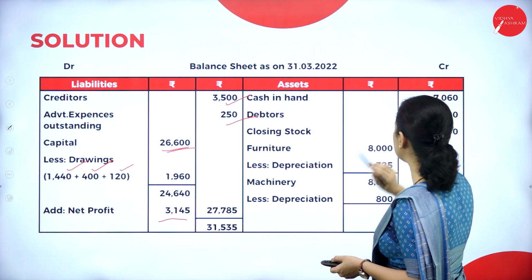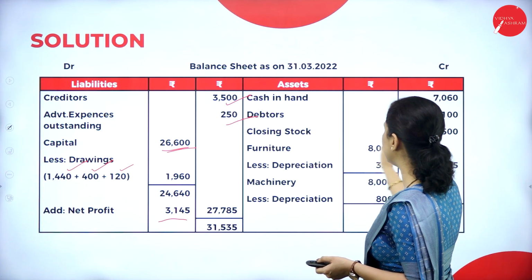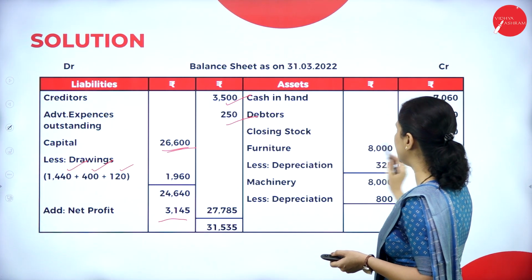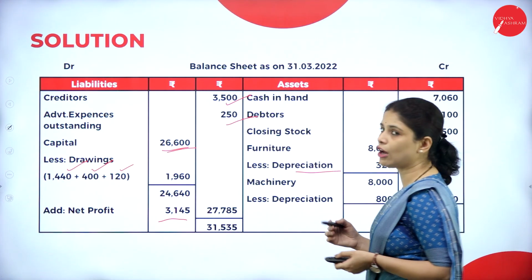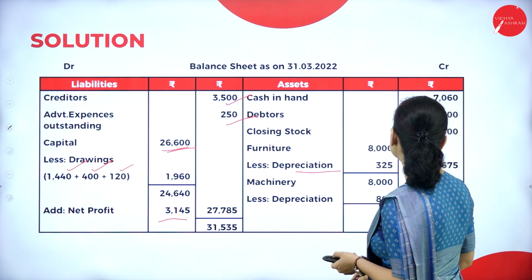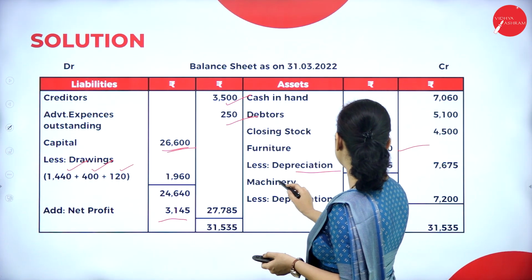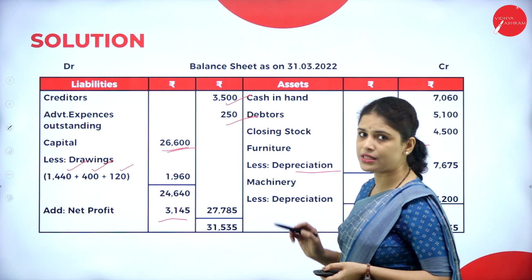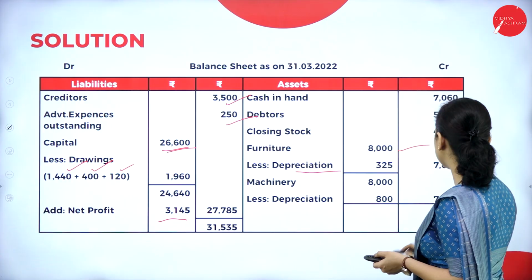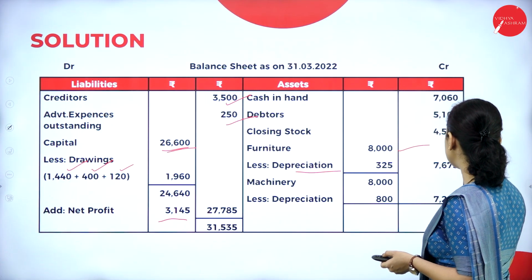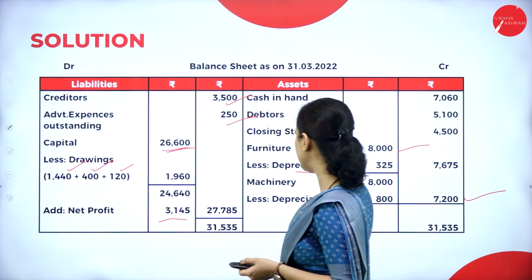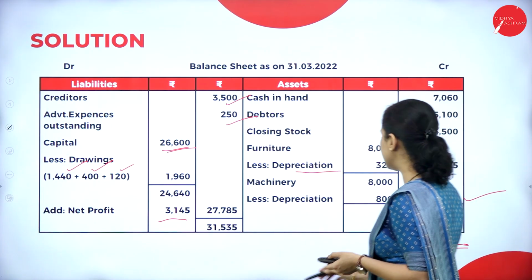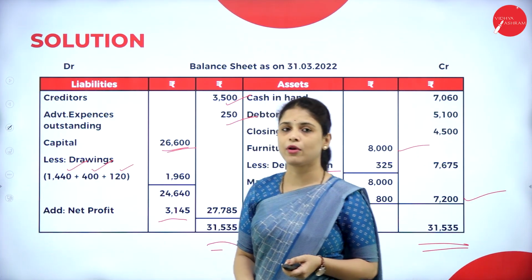Now let us see the asset side. Cash in hand is 7,060, debtors 5,100, closing stock 4,500, furniture is 8,000. From that we have to deduct the depreciation. We already calculated it. It will come to 7,675, and machinery is 8,000. Depreciation is also given, 800. When we deduct it, we get 7,200. The total will be 31,535. So both sides are tallied. That means our problem is correct.